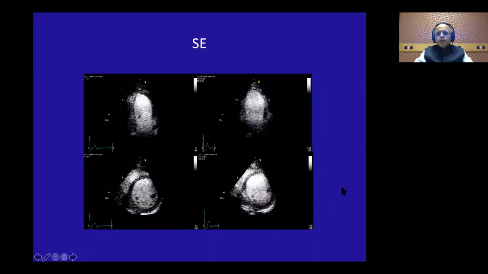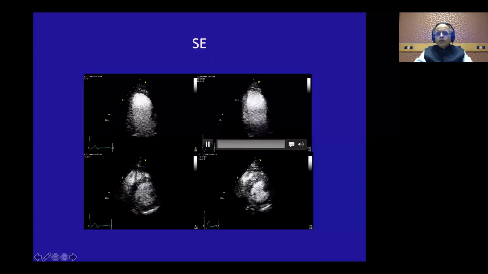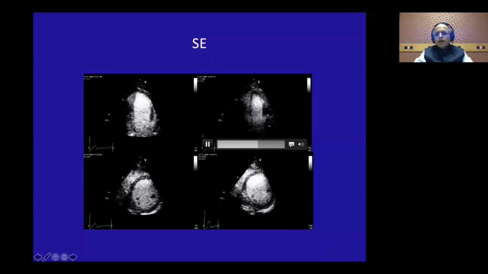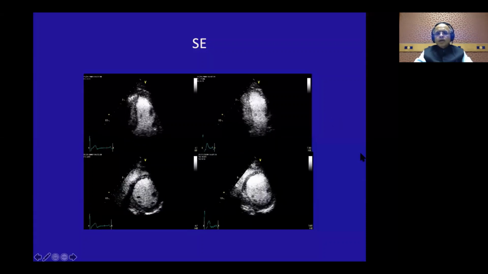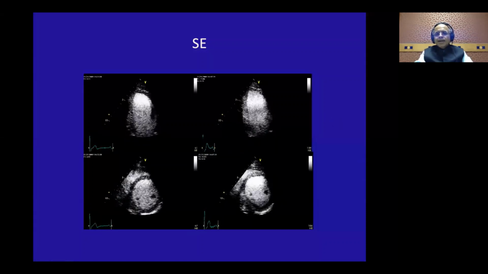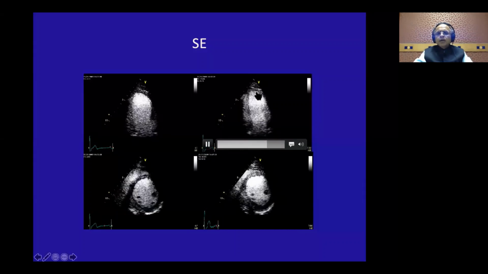We'll look at the two-chamber view. In the two-chamber view, again, the anterior wall is contracting well. This is the peak exercise. Now, again, look at here, the inferior wall is actually contracting well. But the anterior wall, the mid and apical anterior wall is not contracting well. Now, remember, we got an abnormality in the lateral and posterior wall, which was a circumflex territory, while the anterior wall should be a LAD territory.